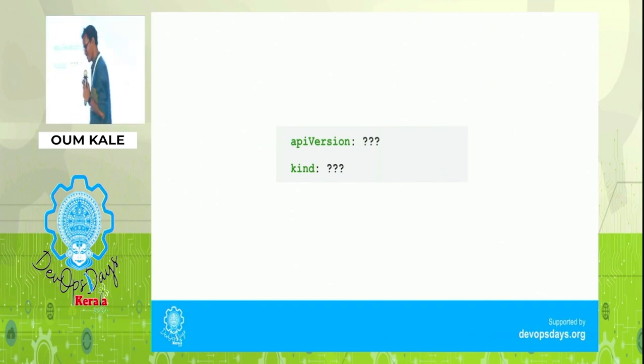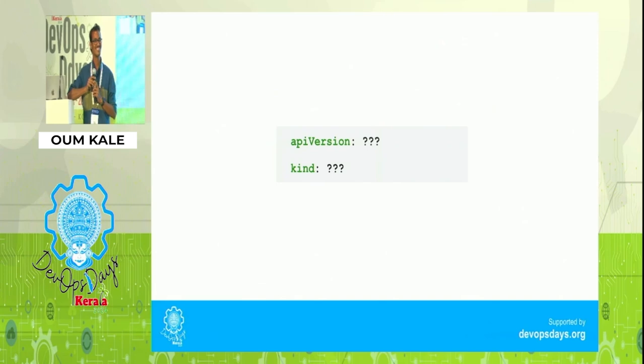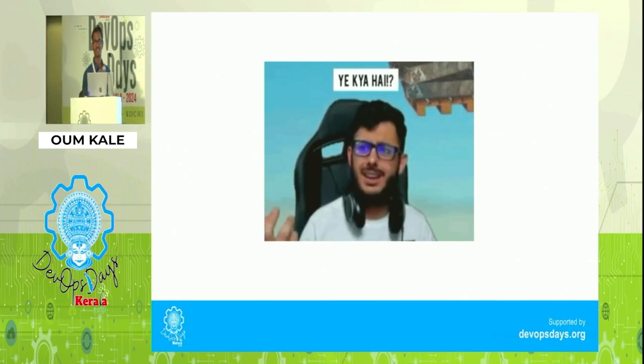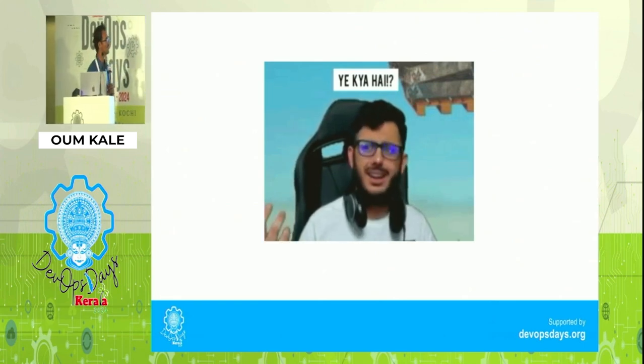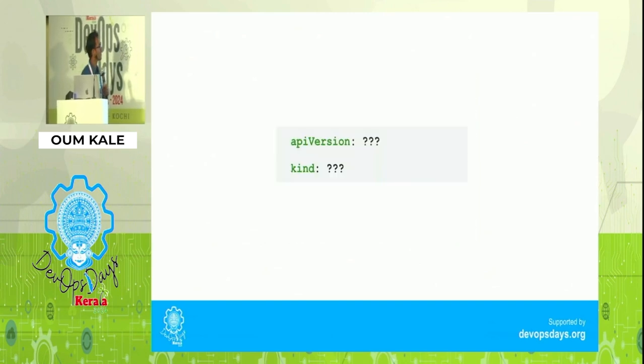Okay, one more time, how's the Josh? How's the Josh? Good. One last time with full energy. How's the Josh? Yes. This is your understanding in the native language, right? Okay, so that is API version and kind.